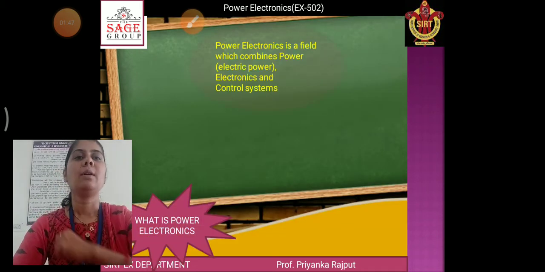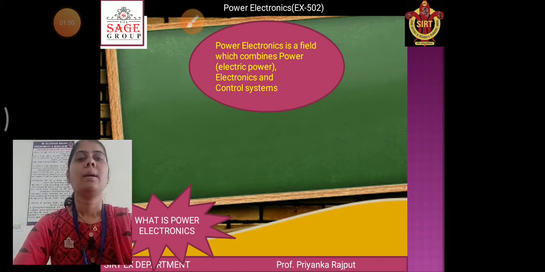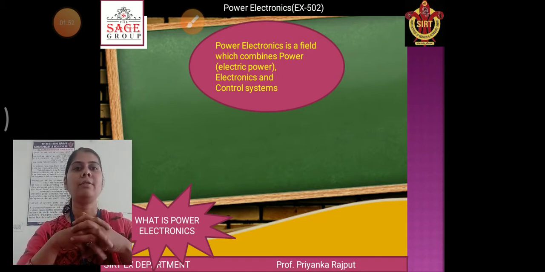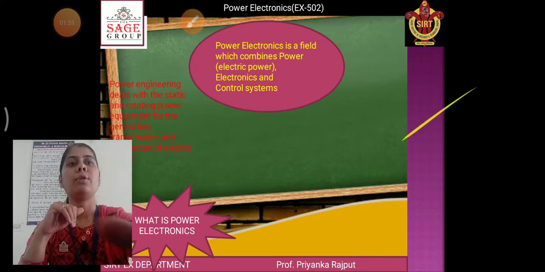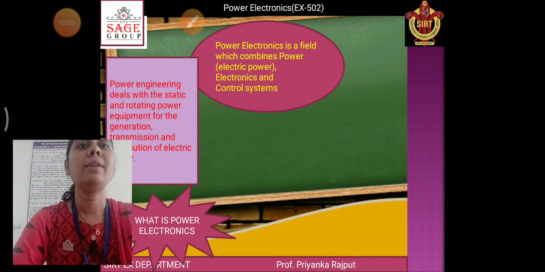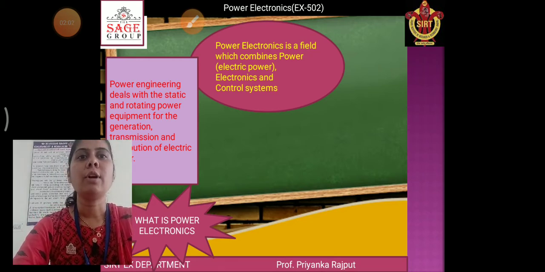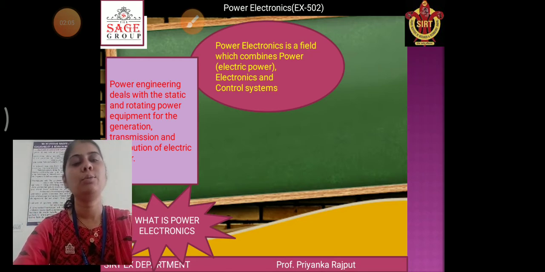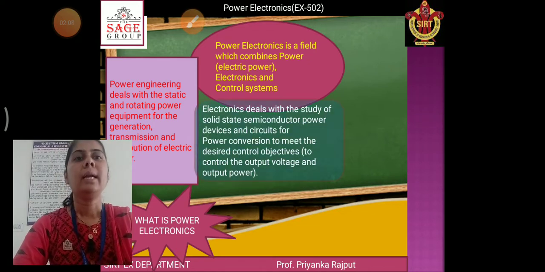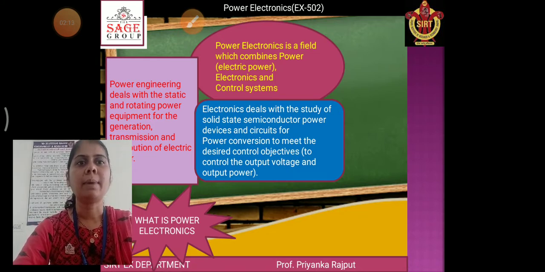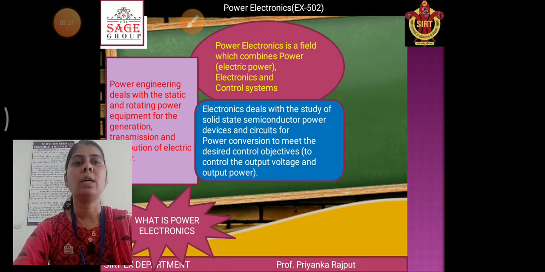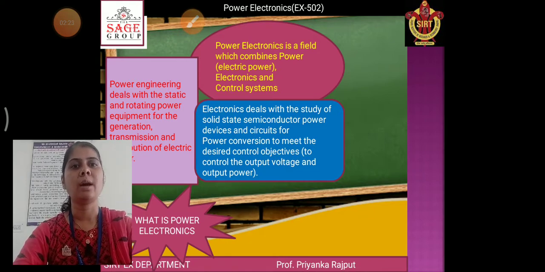Now, first, what is power electronics? Power electronics is a field which combines power, electronics and control. Means what? Power engineering deals with static and rotating equipment for the generation, transmission and distribution of electric power. And electronics deals with the study of solid state semiconductor power devices and circuits for power conversion to meet the desired control objective, to control the output voltage and output power.